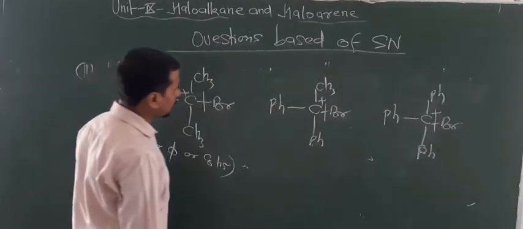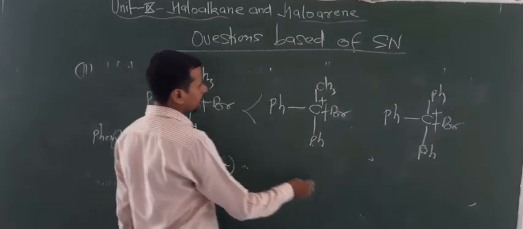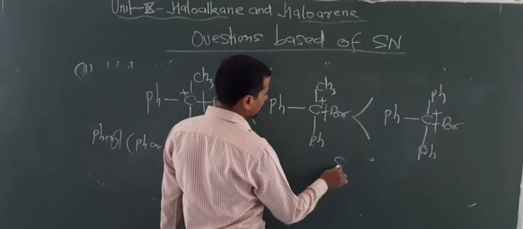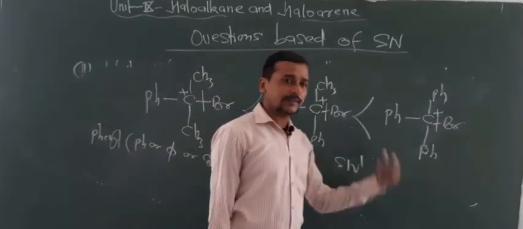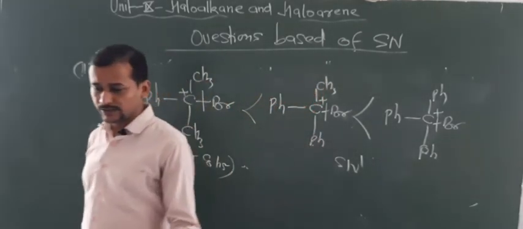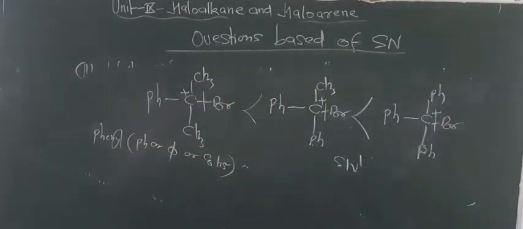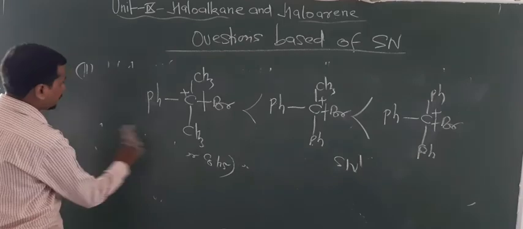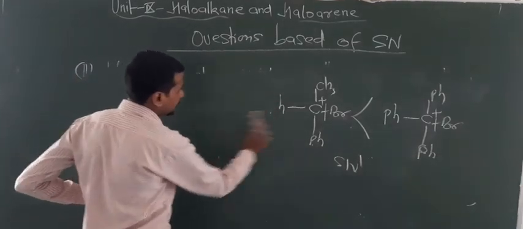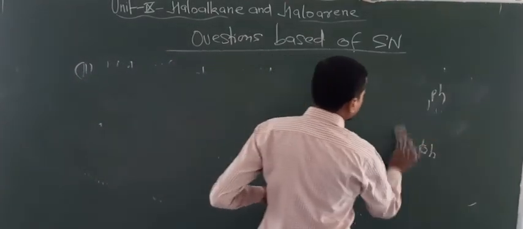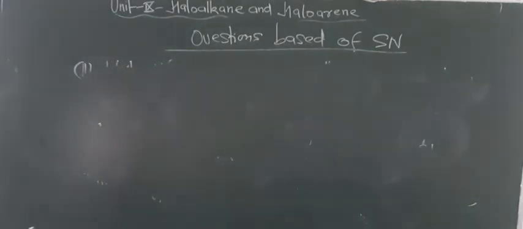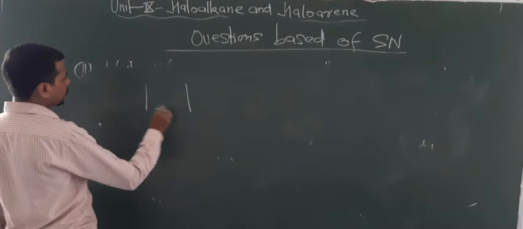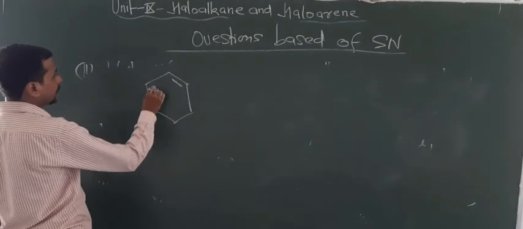The more the delocalization of positive charge, the more will be the stability. That's why this is more stable for the SN1 reaction, and that's why this is more reactive for the SN1 reaction. By this way you can calculate the order of reactivity, increasing or decreasing, for SN1 and SN2 reactions. One more thing to note down: if this type of question is asked,